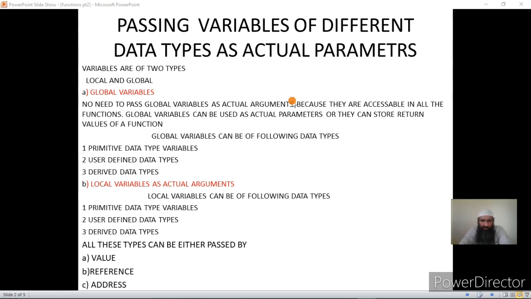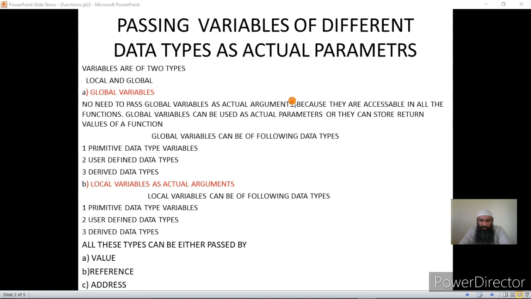So in derived data types we have mainly arrays and pointers. Now pointers can again be of two types. They can be of primitive data types, that is pointers with data type character, integer, float or double, or they can be object pointers or structure pointers, where they have data types of the type of structure or classes from which they are declared. Now local variables can be used as actual arguments.